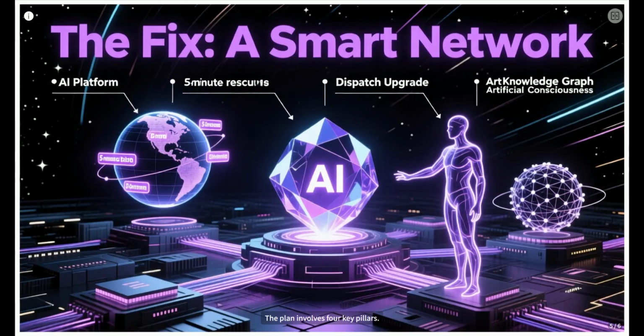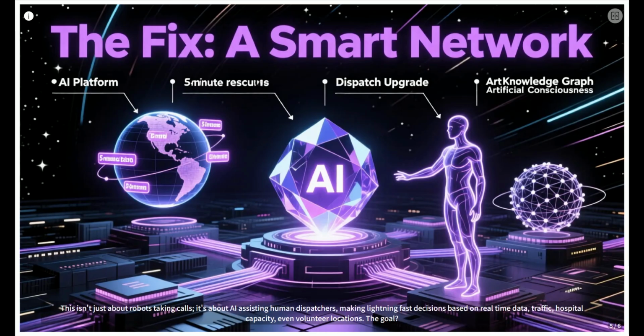The plan involves 4 key pillars. First, an AI integrated platform. Think of it as the central brain, pulling data from everywhere, making sense of it, and feeding insights back out. It's the digital hub. Second, a smarter dispatch system. This isn't just about robots taking calls, it's about AI assisting human dispatchers, making lightning-fast decisions based on real-time data, traffic, hospital capacity, even volunteer locations. The goal? Make the 5-minute emergency circle a reality.